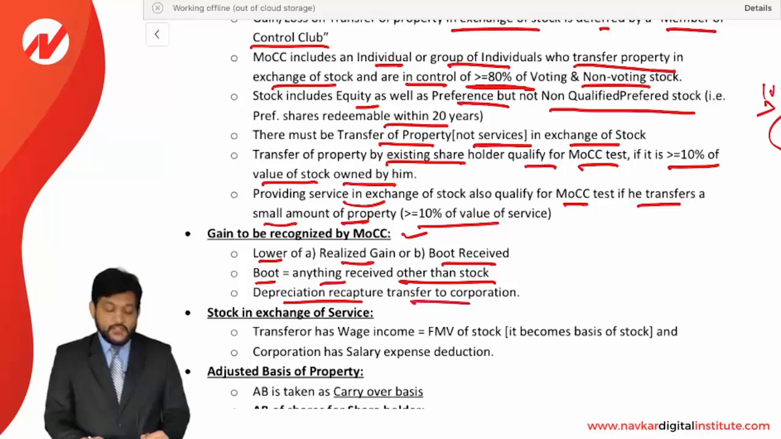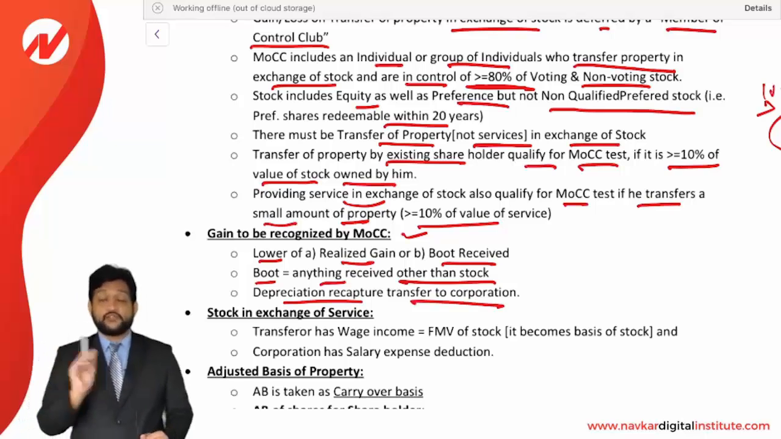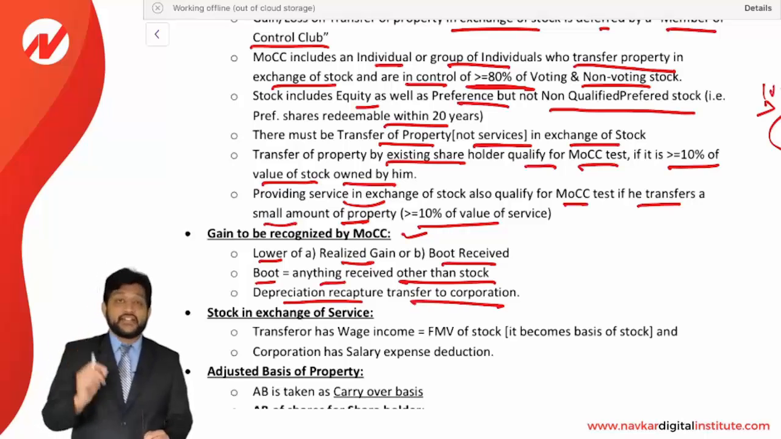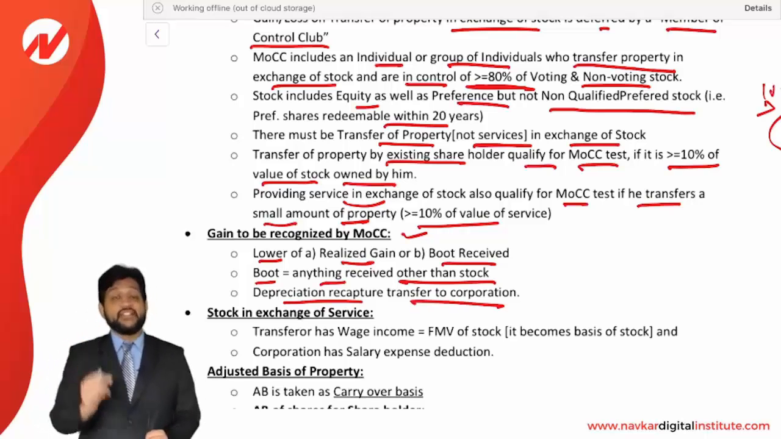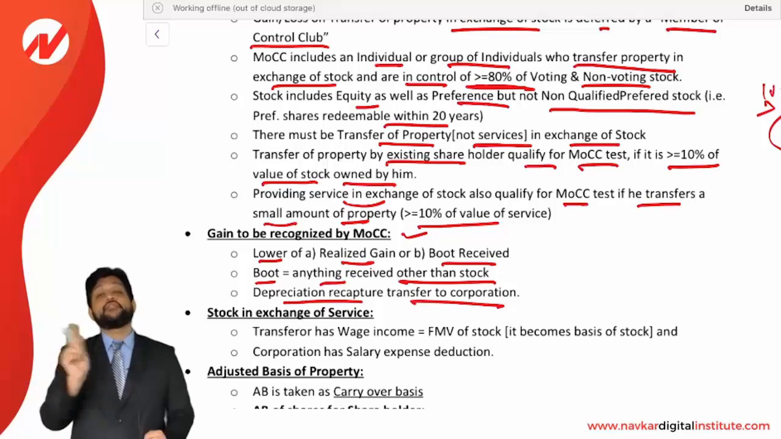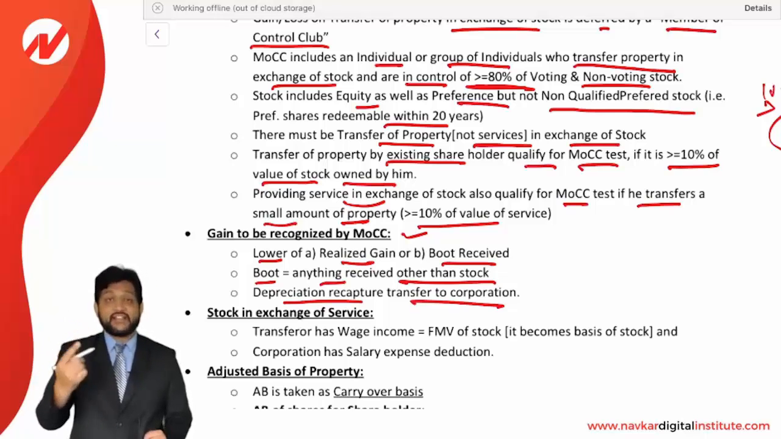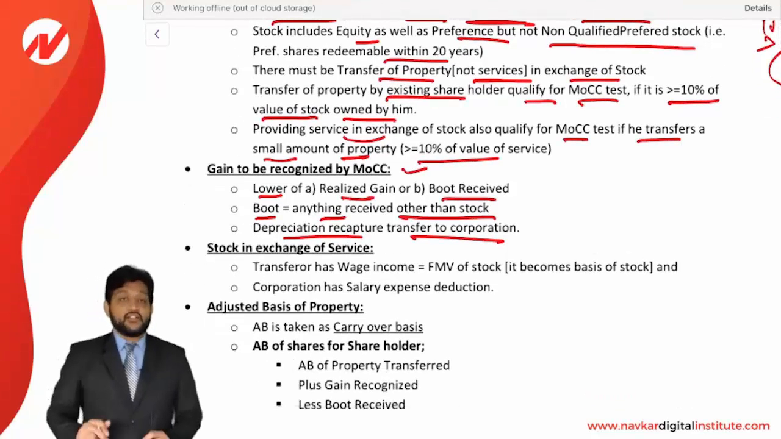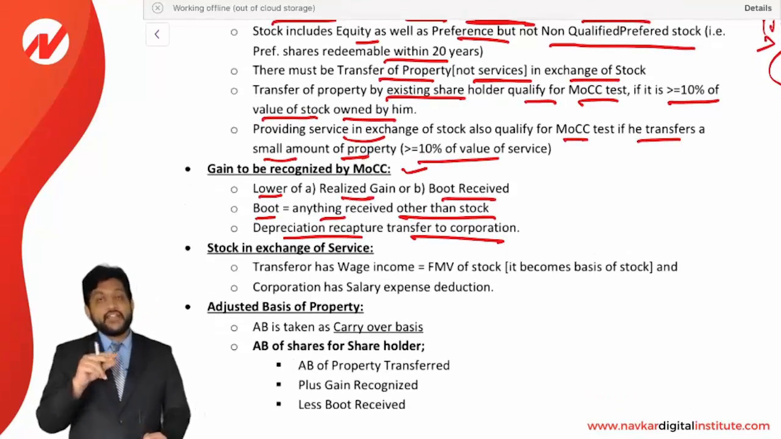Depreciation recapture, transfer to the corporation. It will be transferred to the corporation. It will not be recognized by individual. Just be very clear. Normally, whenever you transfer a property, you recognize gain equal to depreciation. But here, it will be transferred to corporation. It will not be recognized by individual. So these are exceptions given. Okay, friends. So member of control club has to recognize a gain up to the realized gain or boot received, whichever is lower. Stock in exchange of service.